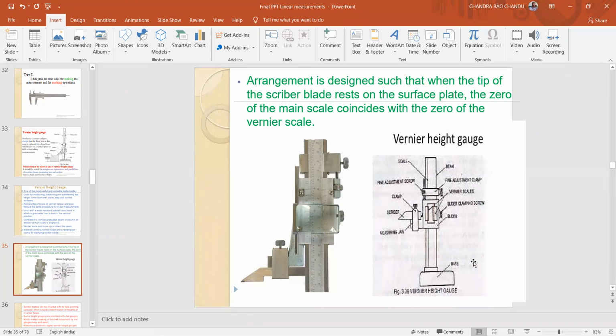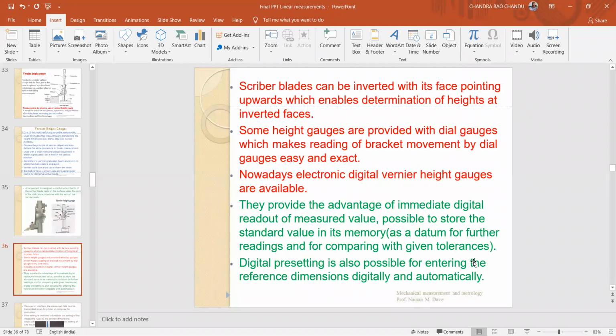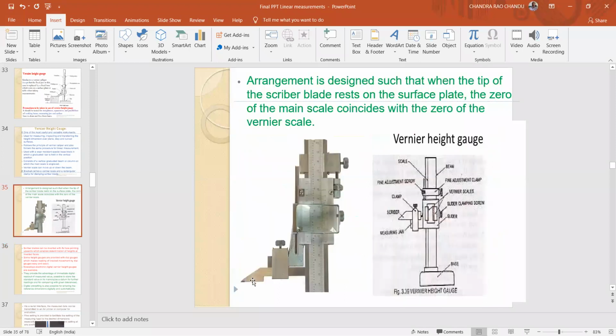Scriber blades can be inverted with the face pointing upwards in order to determine heights at the inverted face. Inverted faces' diagonal heights can also be measured with this. This blade can be inverted in order to measure the inverted dimensions of the objects.